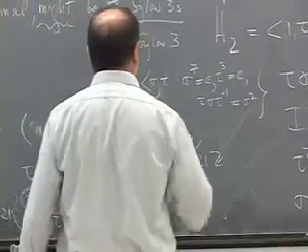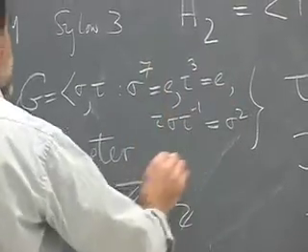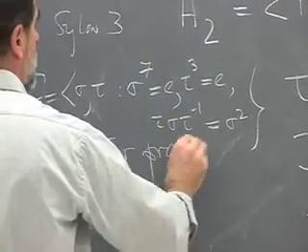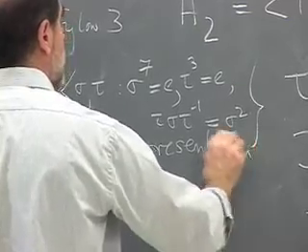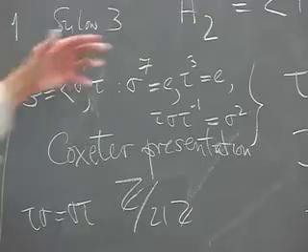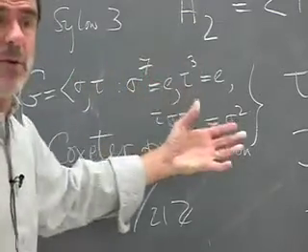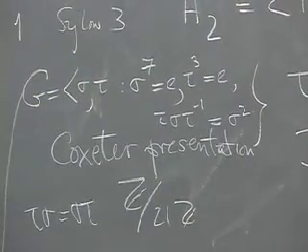To prove this group exists, this is called, and it's later in the chapter, a Coxeter presentation after a great Canadian mathematician who just died, in fact, at the age of 97, H.S.M. Coxeter. You have to actually show that you can construct a group with these generators and relations. That's not obvious. But all we can see here is that there's at most one more group beyond the cyclic group.